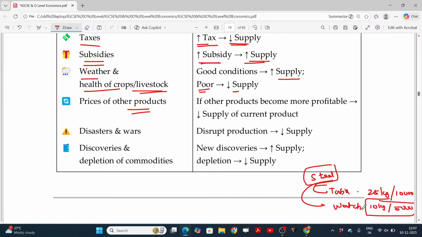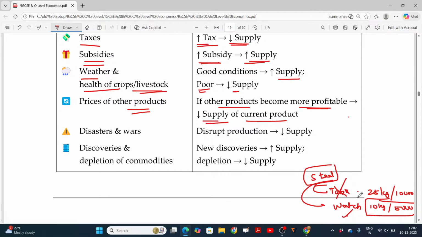So if an input is scarce and can be used for an alternative purpose, the production that gives you more profit will be the most wanted item for the producers to produce, right? If other products become more profitable, supply of the current product decreases. So instead of producing tables, if watches give you more profit, you stop producing tables and start producing watches.